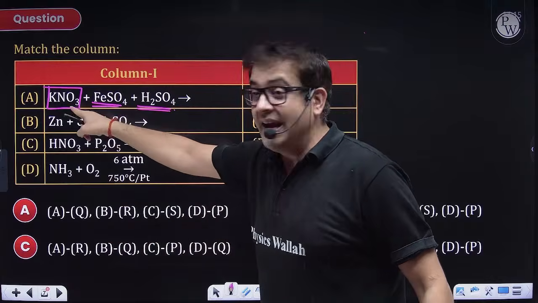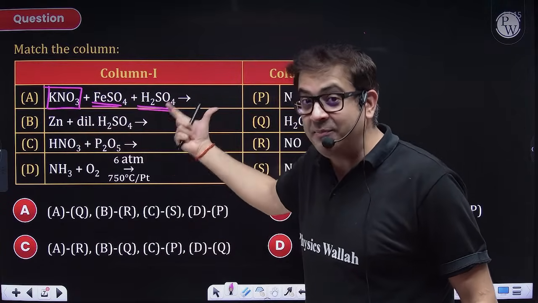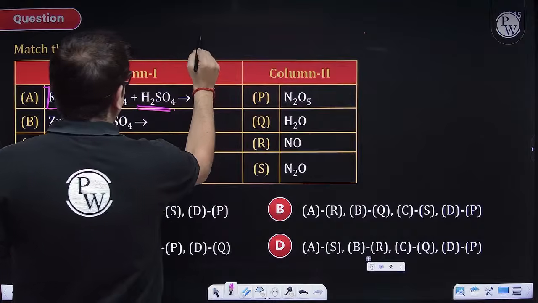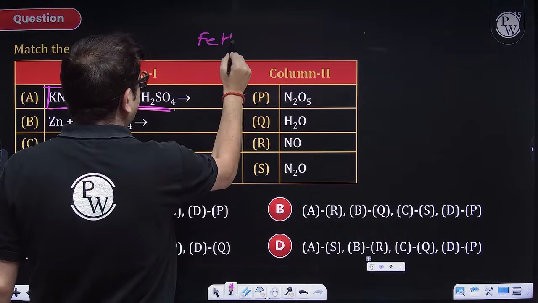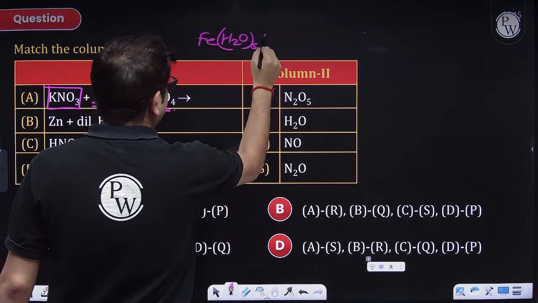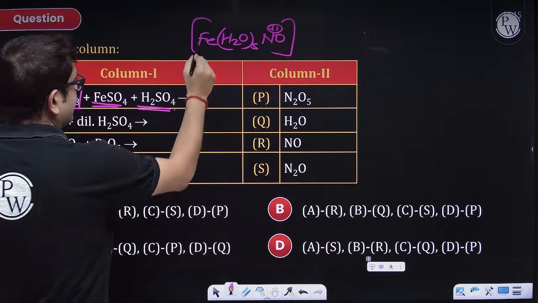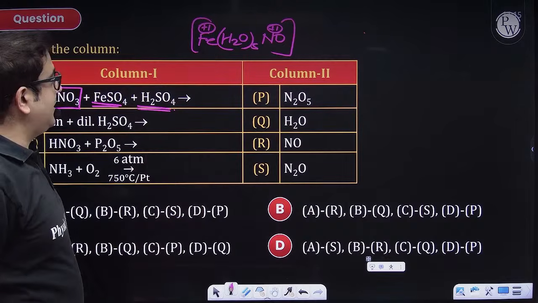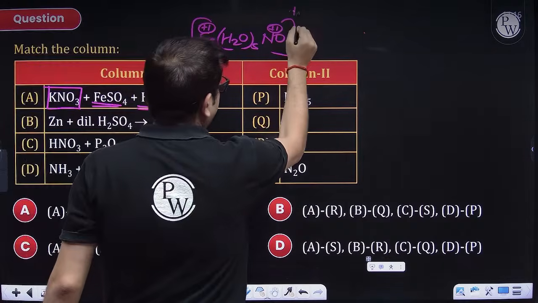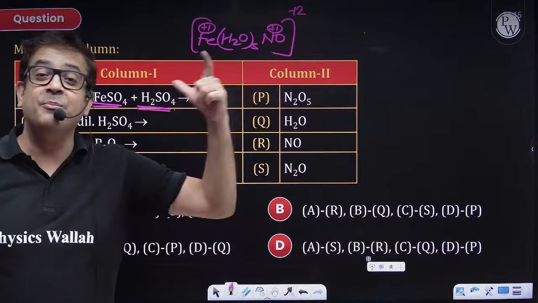Remember, the nitrate ion in presence of ferrous ion and acidic medium, so ultimately we are confident that we are going to produce the brown ring complex, which is this. Here this NO is in +1 oxidation state, iron is also in +1 oxidation state, so overall charge will definitely be +2. So this complex is your brown ring complex.